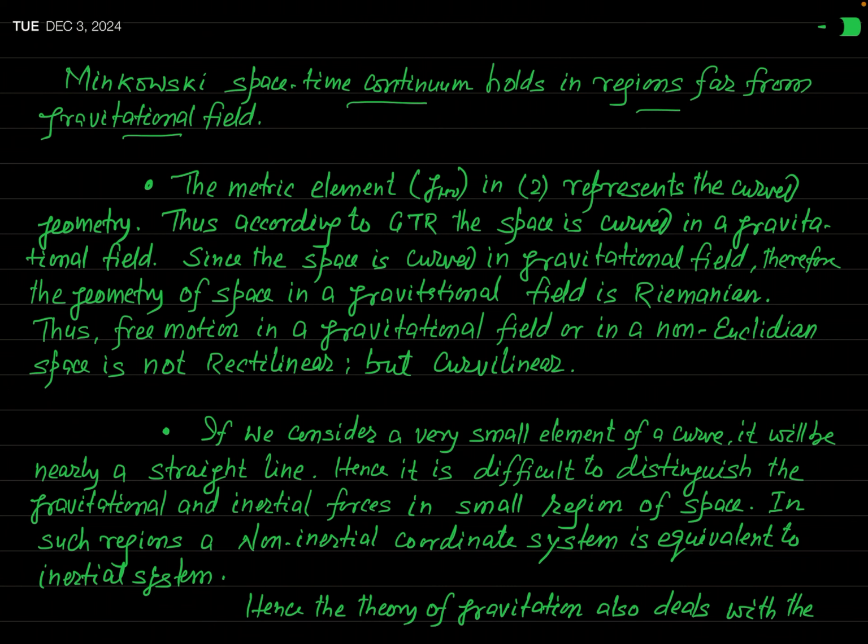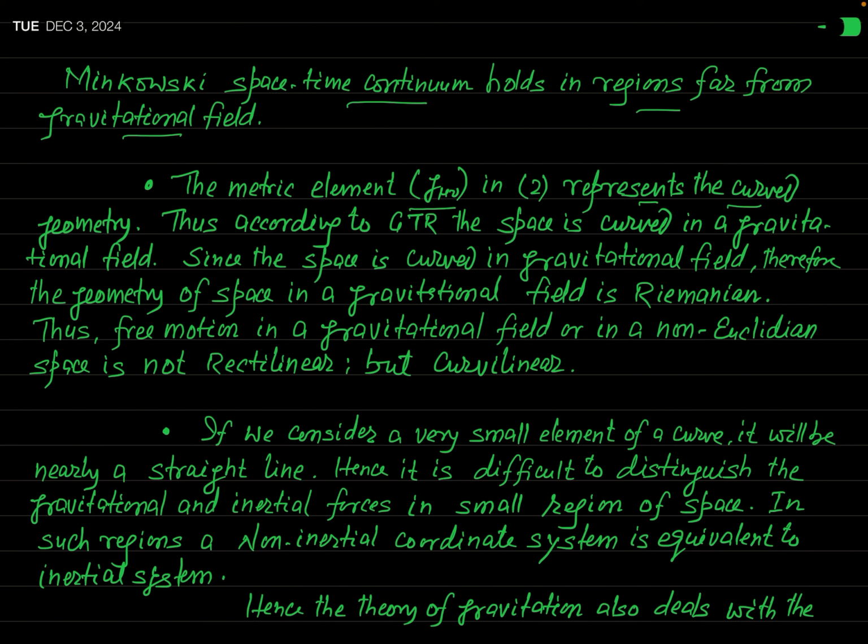Actually, this metric element denoted by g mu nu is a second order tensor, you can see. This actually represents that the space is not flat but curved. So we simply say that this represents a curved geometry.